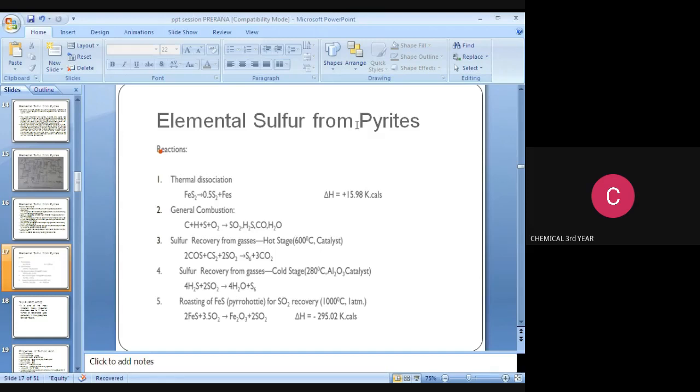In the fifth reaction, roasting of FeS, that is pyrrhotite, for SO2 recovery, the temperature is 1000 degrees Celsius. The pressure is 1 atmosphere. The reaction is 2 FeS plus 3.5 O2 produces Fe2O3 plus 2SO2. The delta H value is minus 295.02 kilocalories.